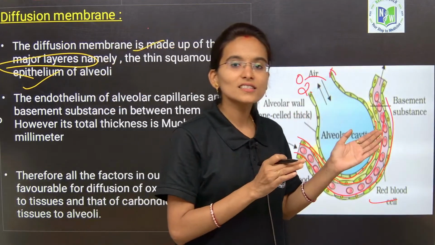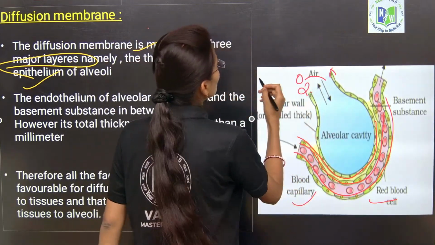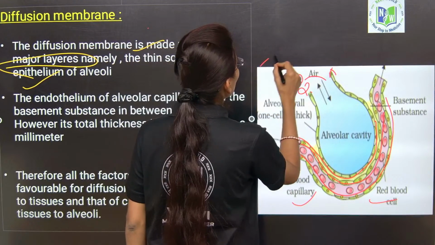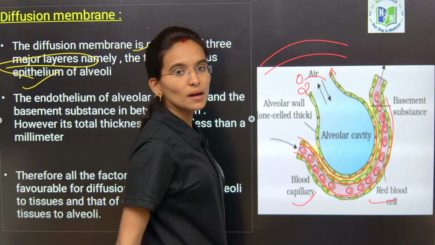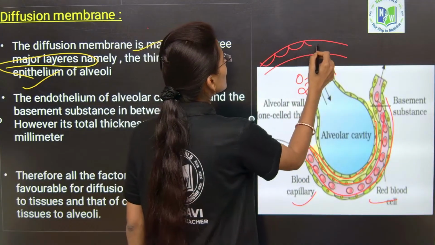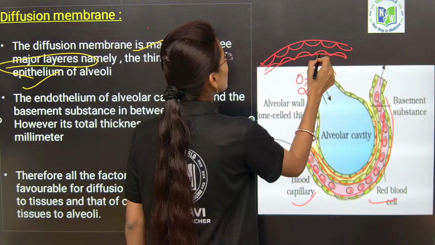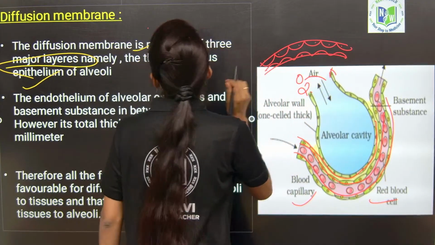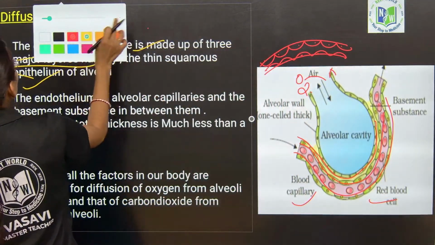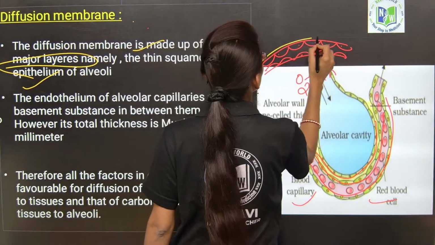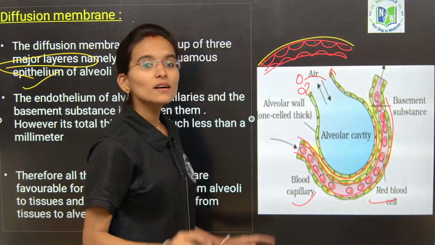From the external side it is covered by the basement membrane. So, once again I am drawing here, suppose this will be the blood capillaries. Internally it is made up of endothelial cells, endothelium, and externally again it is covered by what, my dear students? From the external side it is covered by the basement membrane.